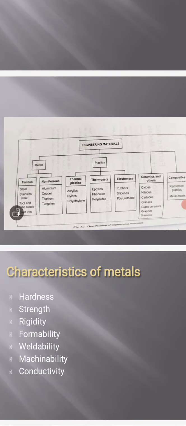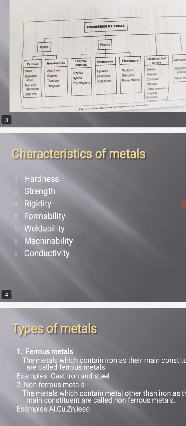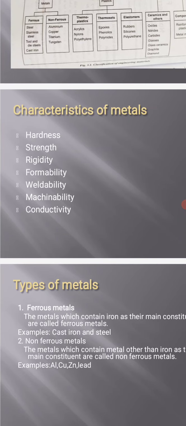Characteristics of metals. First one is hardness. Hardness is resistance against deformation. Next is strength. Strength is the internal resistance offered by a body when an external load is applied. This internal resistance offered by a material is called strength.